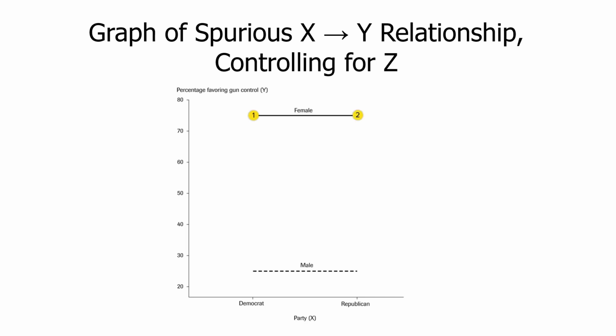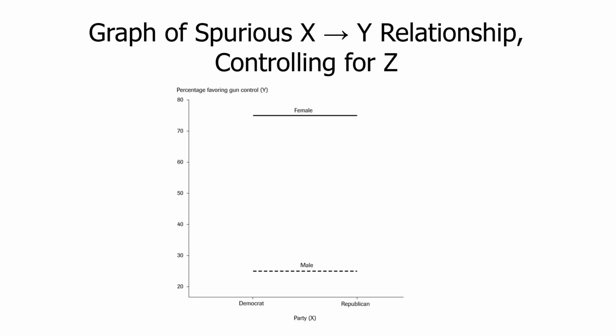So we look at the percentage of female Democrats who support control, 75%. 75% of Republican females support control. If I could have put a bubble chart on this to show the numbers of females, the bubble over here would be very large and the bubble over here would be much smaller, but taking that into account, partisanship is just having no leverage. It's not having any effect as you move from Democrat to Republican among females. Same for males.